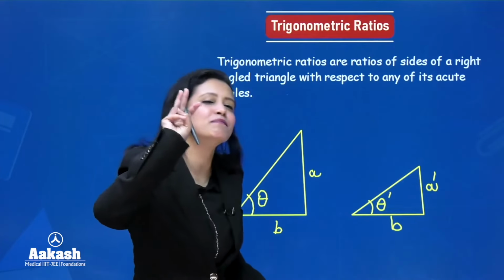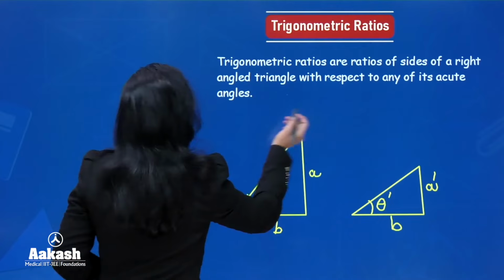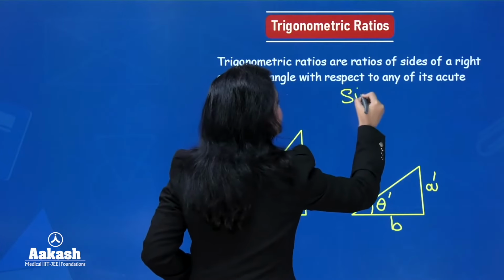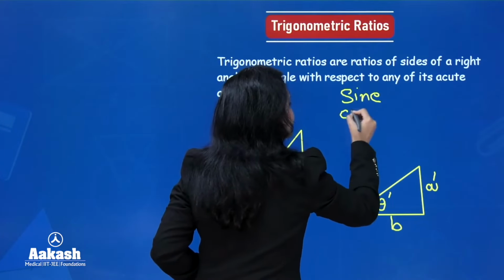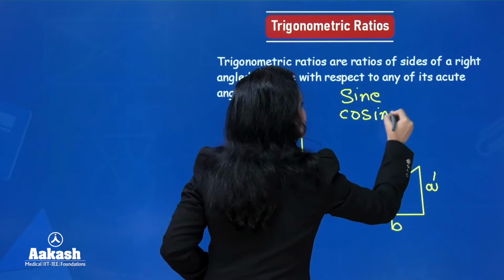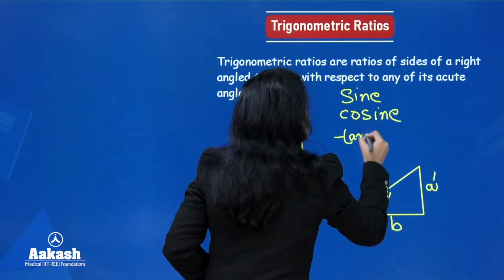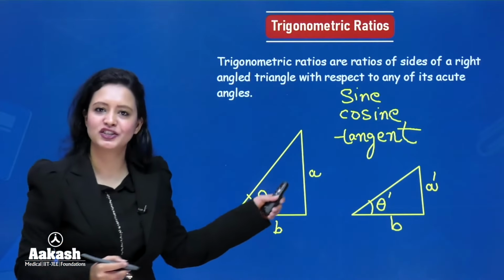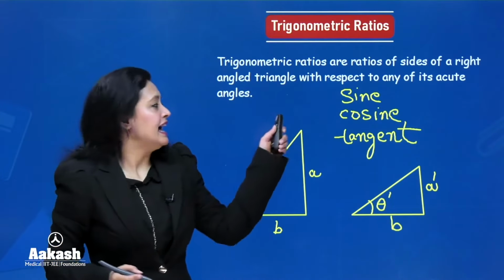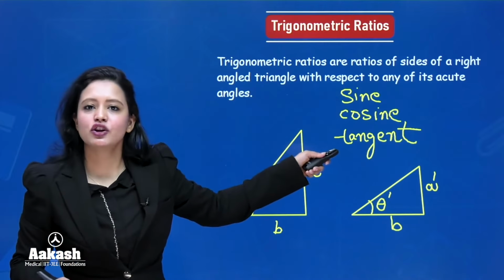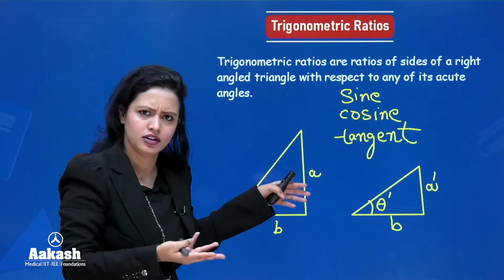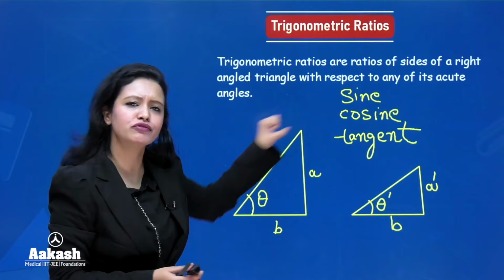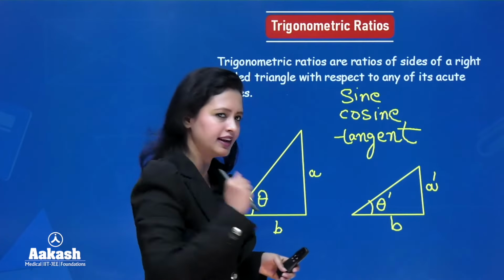And we define those relationships in terms of trigonometric ratios. Three important trigonometric ratios are sine, cosine, and tangent. So we have some fancy named trigonometric ratios. Now, other than these three trigonometric ratios, we have three more that can be defined from these three only. So I'll write their names also.